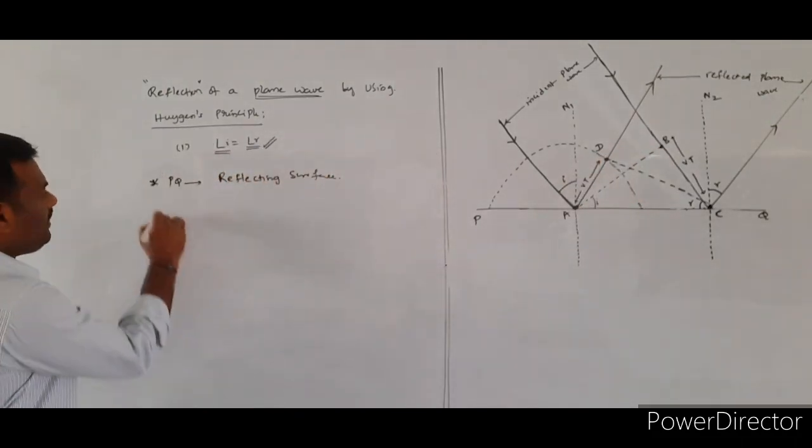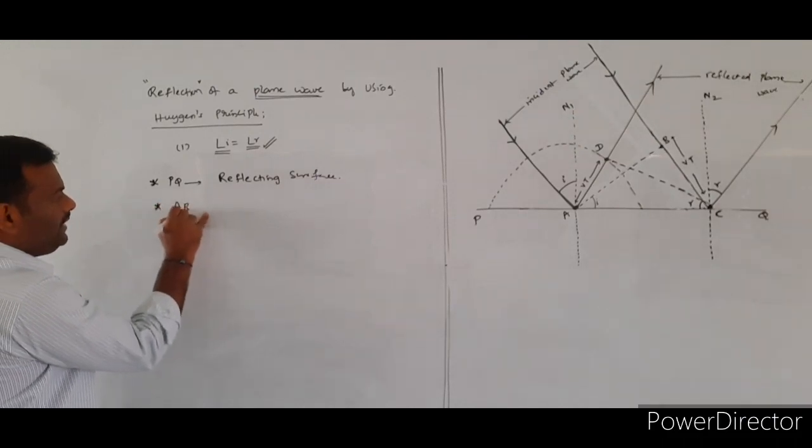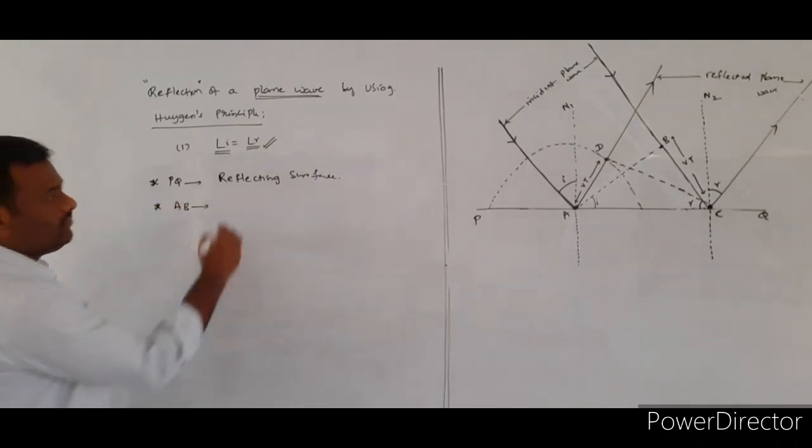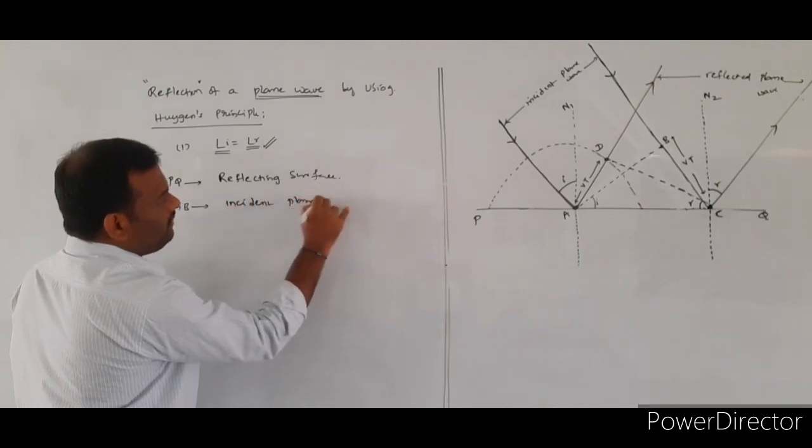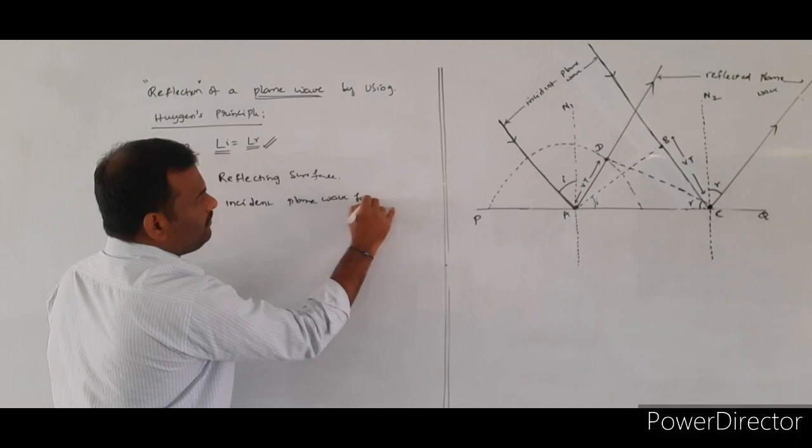So in that given diagram, AB will be indicating what? The incident plane wavefront.